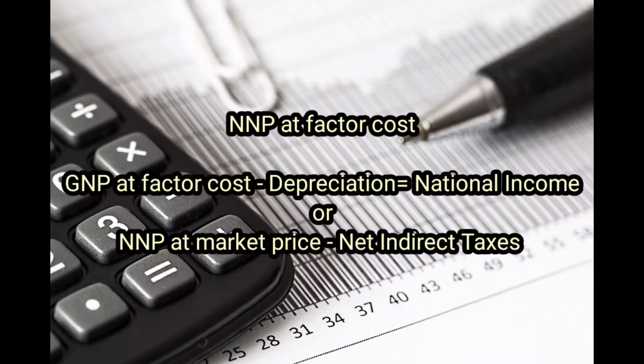Now we can express net national product at factor cost or national income as equal to GNP at factor cost minus depreciation, that is equal to national income, or NNP at market prices minus net indirect taxes.